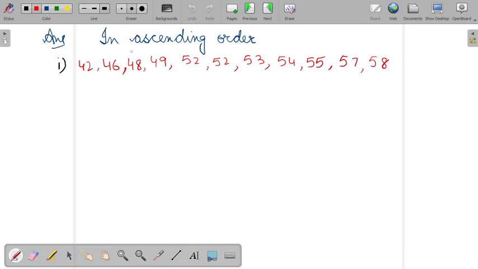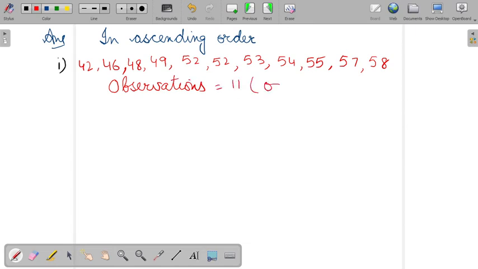In the first part, again we have written the observations in ascending order. Now count: 1, 2, 3, 4, 5, 6, 7, 8, 9, 10 and 11. So how many observations are there? 11. Is 11 odd or even?